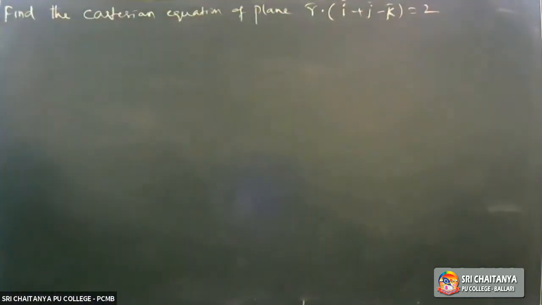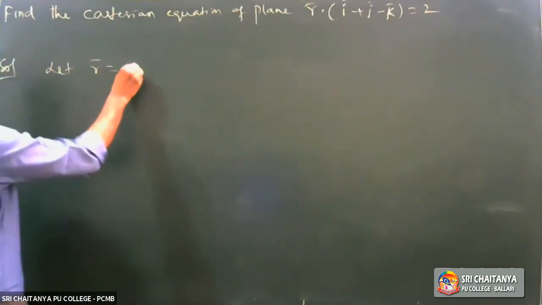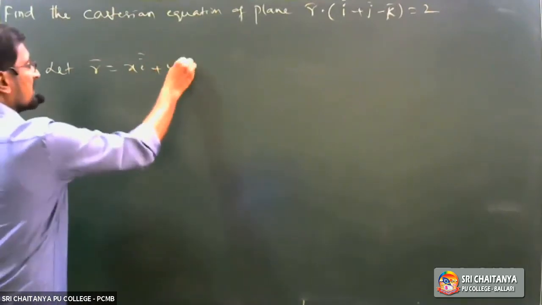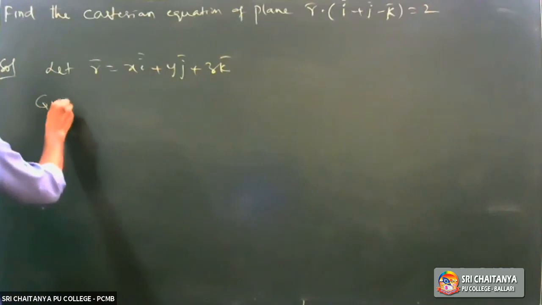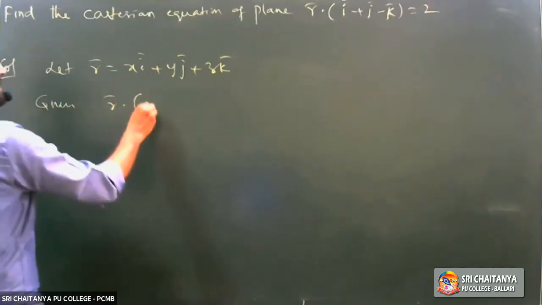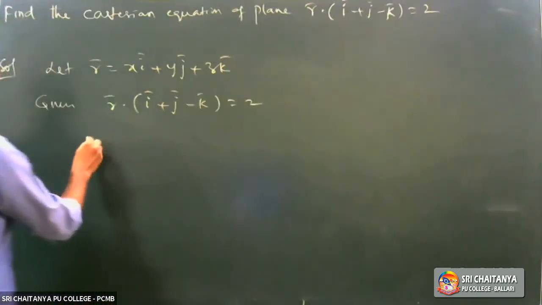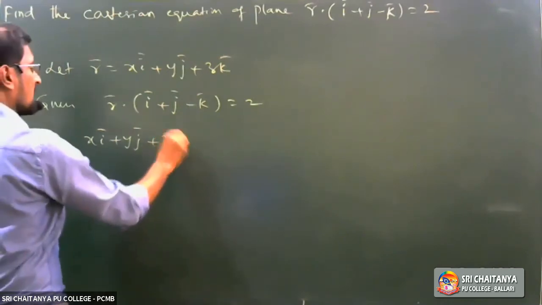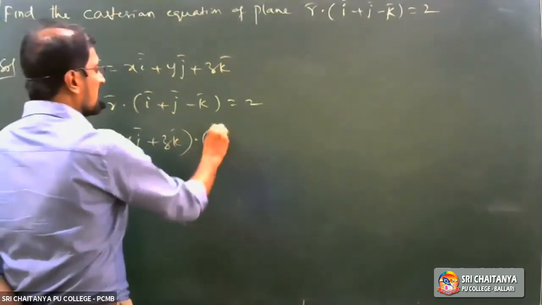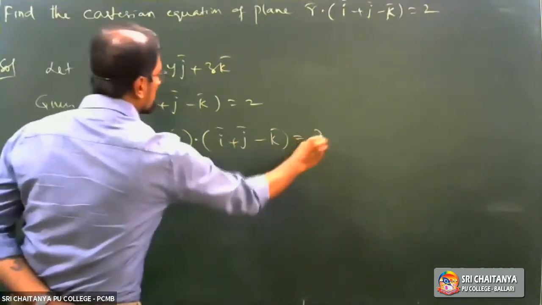Let R bar equal xi plus yj plus zk, and given R bar dot (i plus j minus k) equals 2, so (xi plus yj plus zk) dot (i plus j minus k) equals 2.